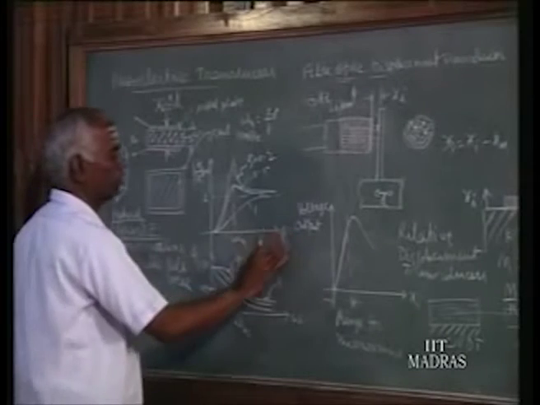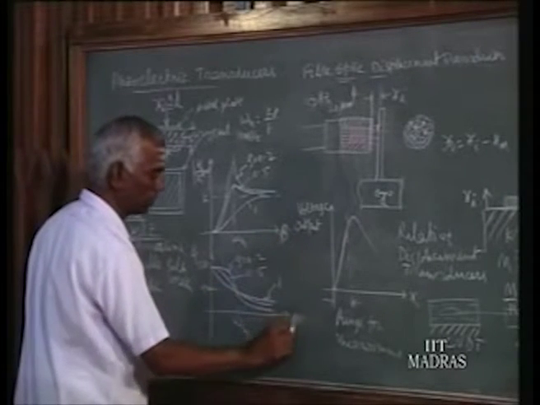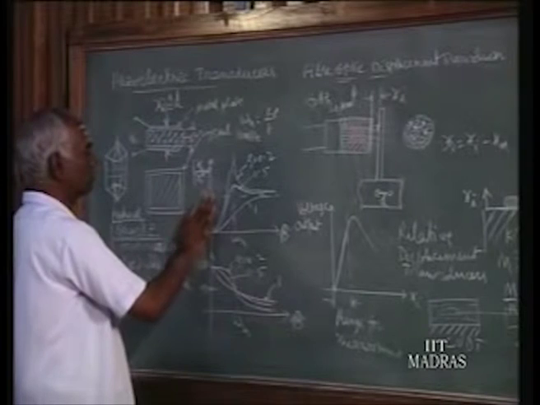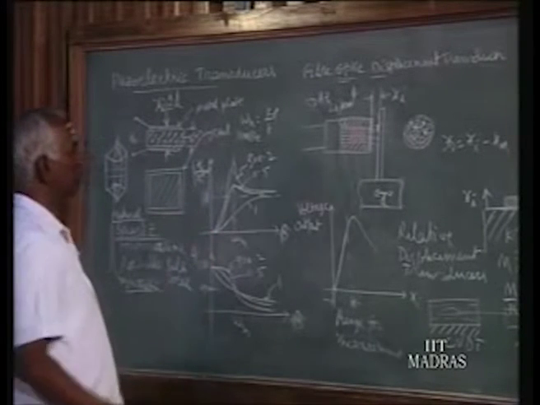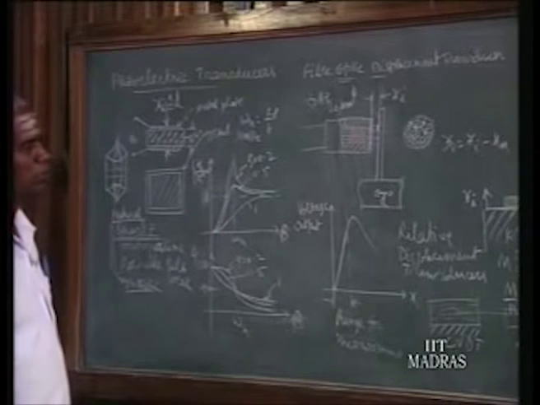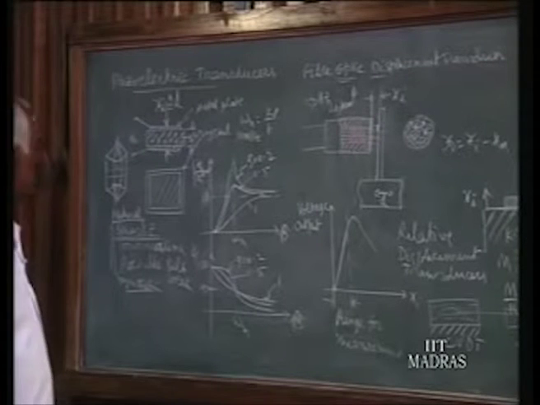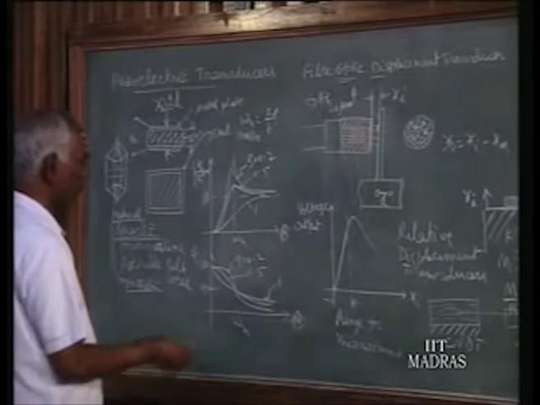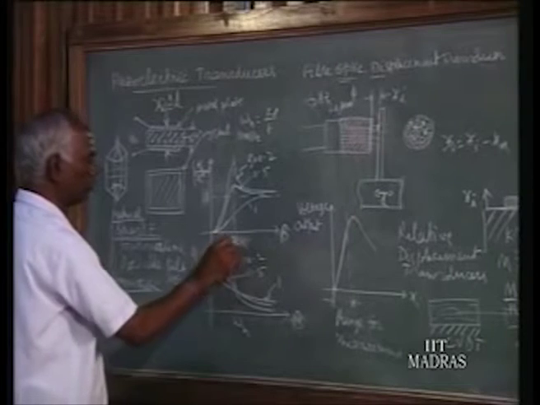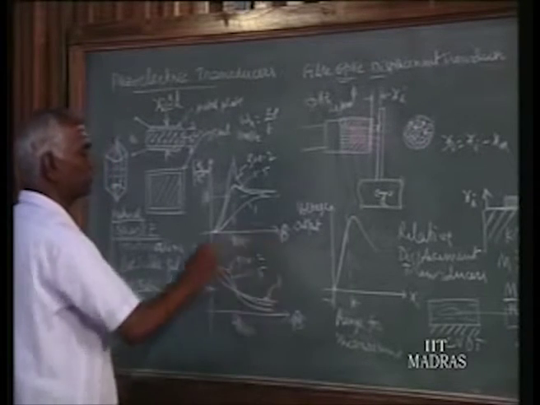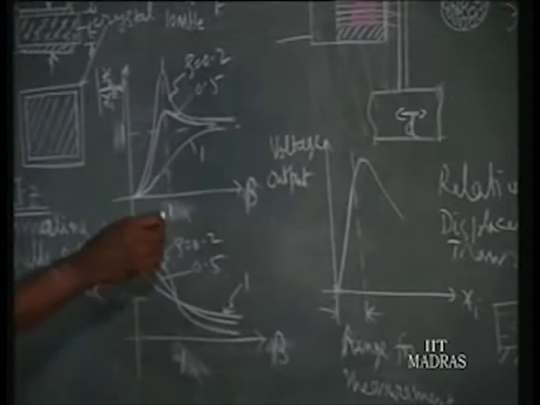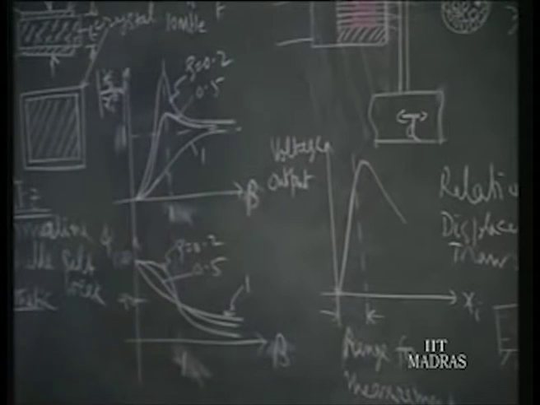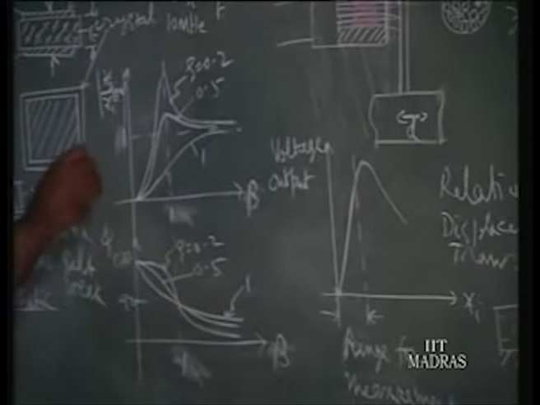You can also plot versus beta, the ratio, where it becomes 1. Beta is the ratio, so that is the resonant condition: omega by omega n is equal to 1.